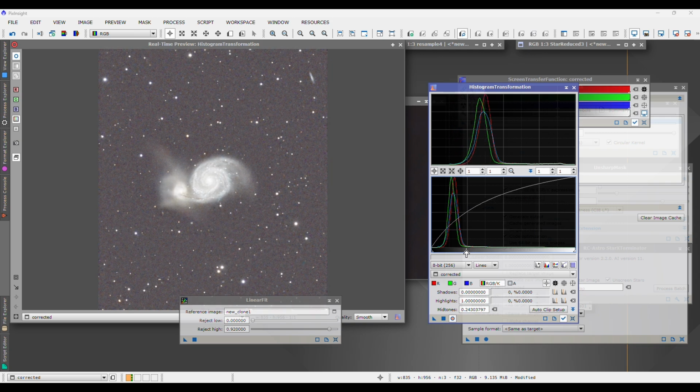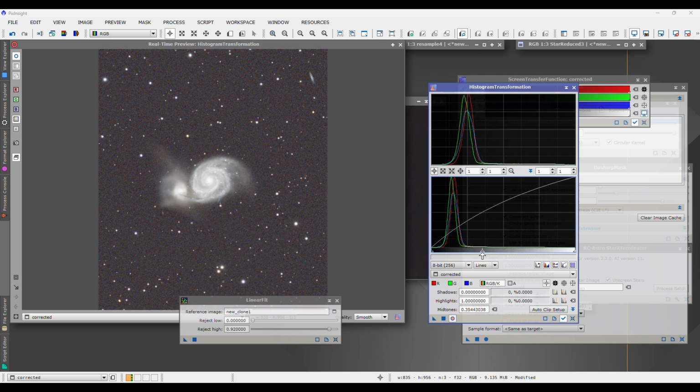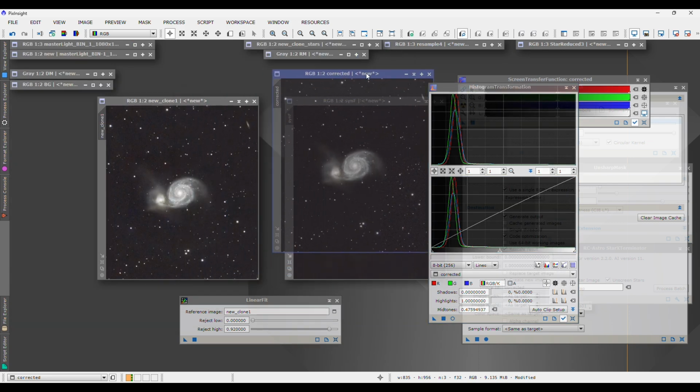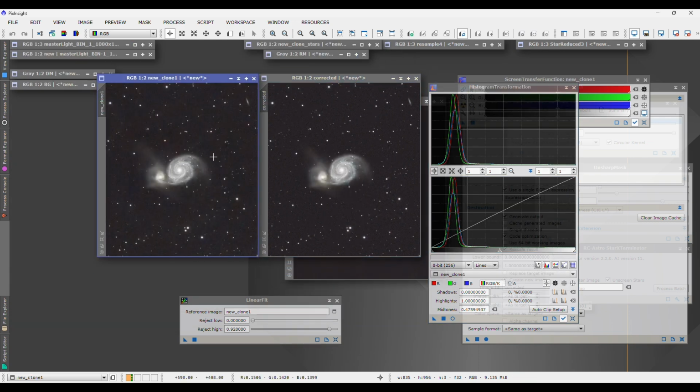Notice how all that circular patternization is gone. Obviously, we're not going to stretch the image to that because that would not look good. But I just wanted you to see that if you were able to raise that up, it is completely gone in that image. So that's going to be something that we'll have to deal with for a while. I'm hoping that some kind of firmware update would come out to help deal with this. One thing that I liked about the C-Star S50 back several weeks ago is that they had unlocked access to some experimental features where you could actually play with the dithering settings. And I'm really hoping that ZWO will allow more advanced users such as us to be able to use that.